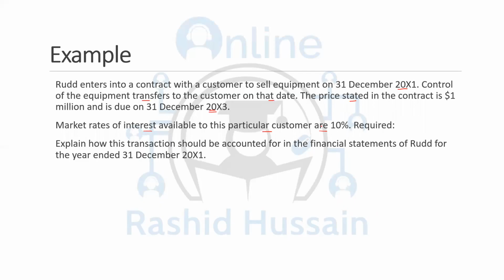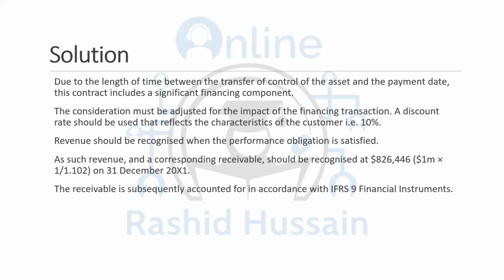Now, you can simply calculate the present value. Present value equals future value times (1 plus r) raised to the power minus n. R represents the rate of interest and n is the number of years. So when you apply the formula, you're going to get 826,446. This is the amount that you're going to recognize within the revenue.